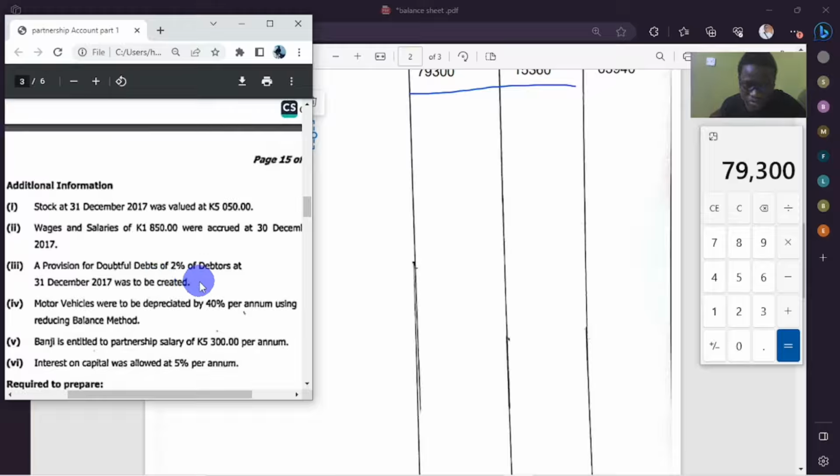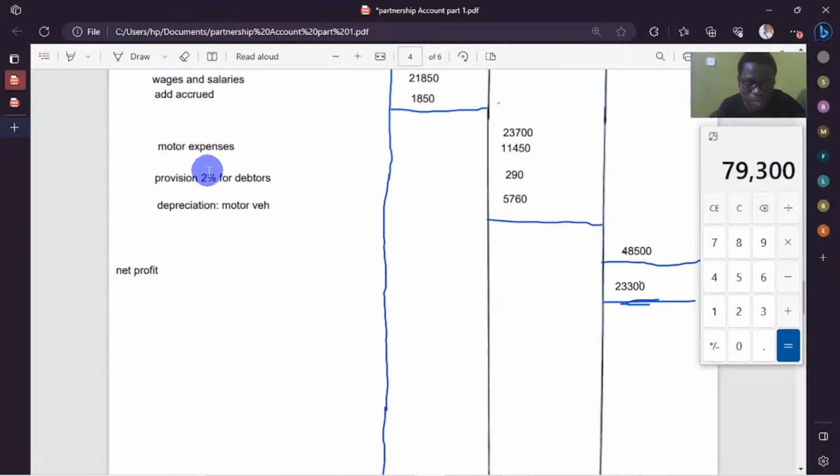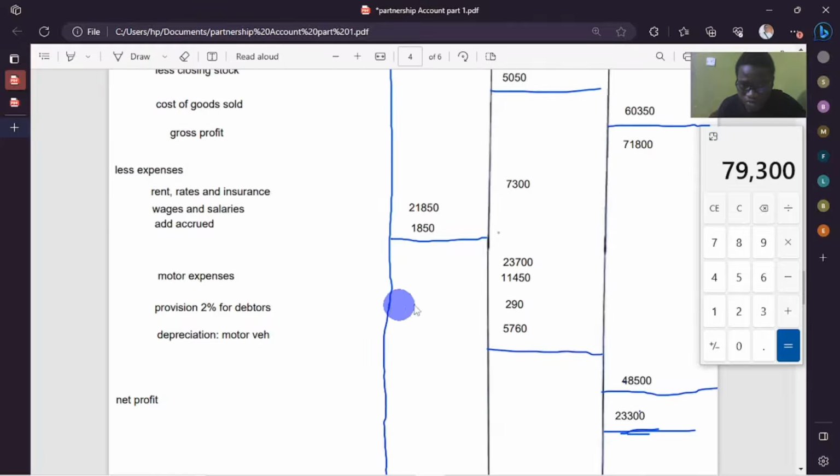So how are we going to treat it in the balance sheet? We already treated it that side where we calculated the 2%. Let me just show you. Here we calculated provision for. So the 2% of our debtors was amounting to this, and this amount actually affected the total debtors figure.